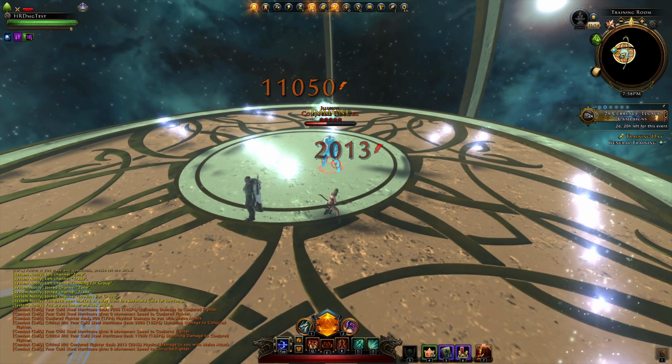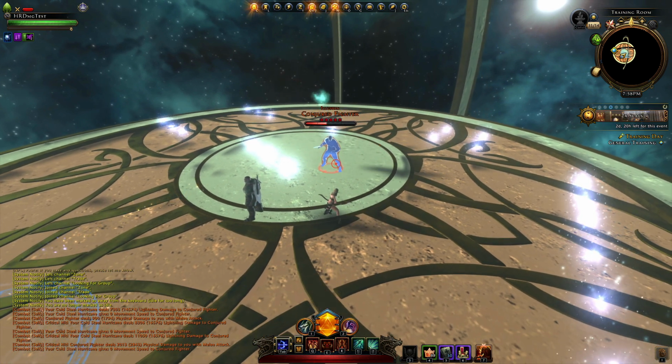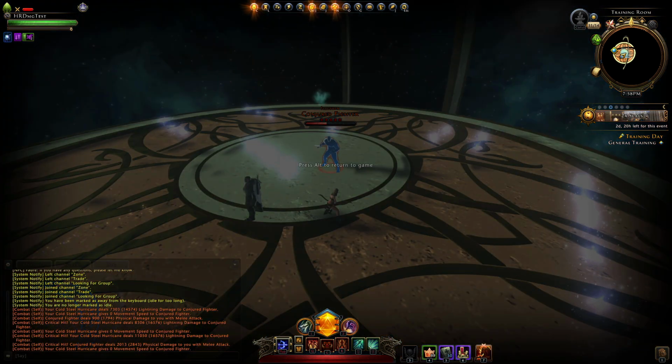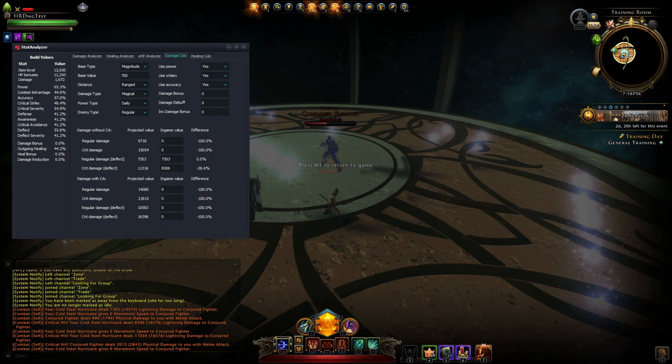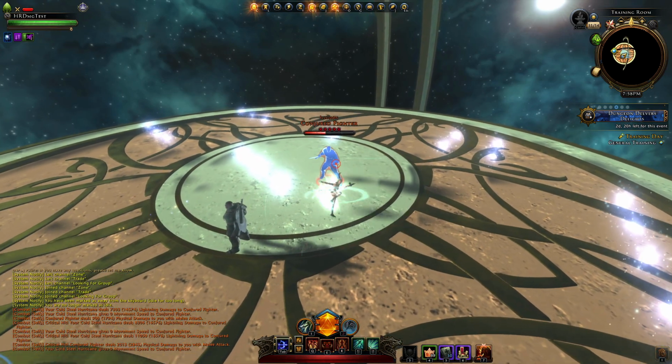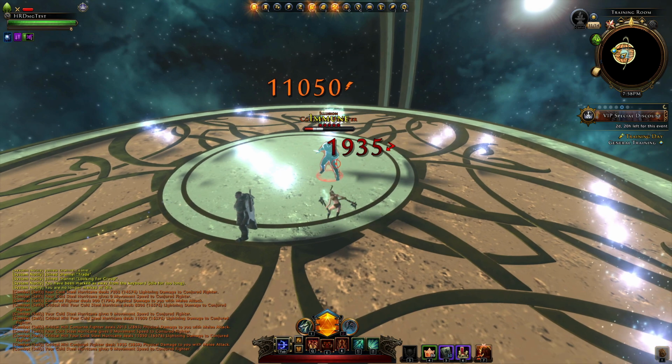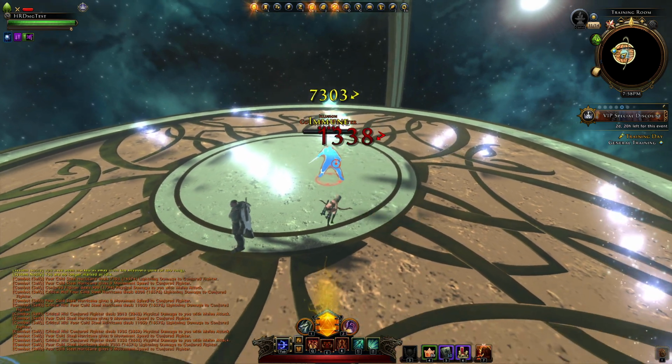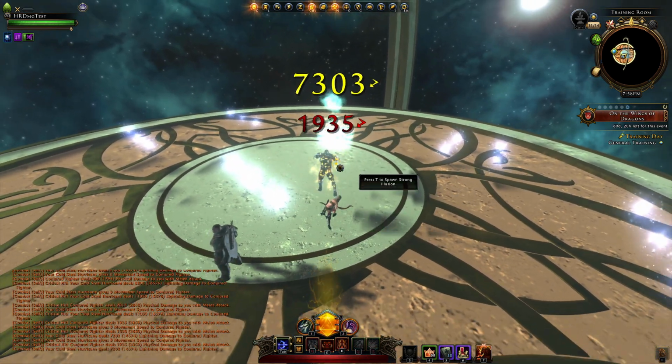And we have a non-deflected crit of 1150, which is off by the same amount. So that is already very telling. So let's see if we can get a normal non-deflected hit.